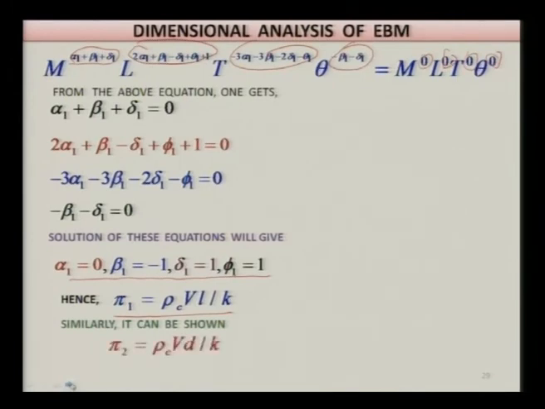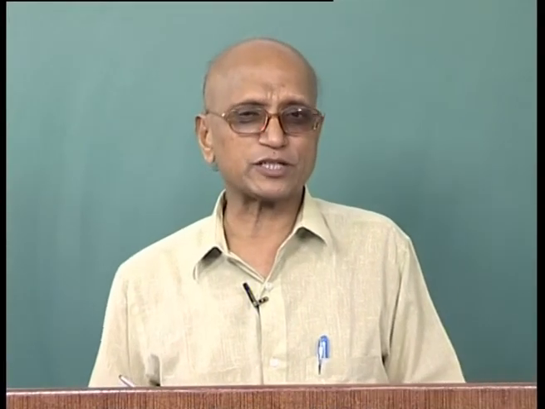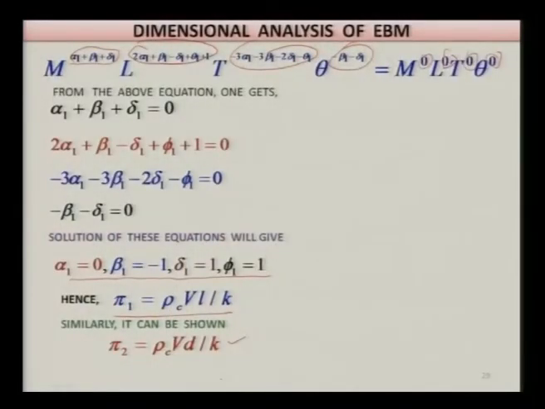Similarly, you can follow exactly the same procedure for solving for pi 2. Again you will have 4 equations and 4 variables; evaluate the values of all 4 variables, that is alpha 2, beta 2, delta 2, phi 2. Substitute these values in the second equation in the earlier slide, and you will get pi 2 is equal to rho c v d over k. Same way for the third, pi 3, you will get k square theta divided by p rho c v.